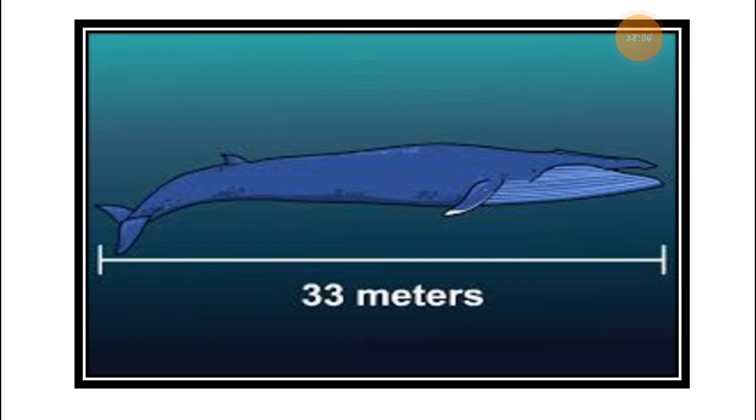Now which one is this? Can you identify what this is? This is the shark. How many meters long is the shark? It is 33 meters long. Just focus on the things here. It is in meters, not centimeters. 100 centimeters means 1 meter. So here it is 33 meters. What do you mean by this? 3300 centimeters means 33 meters.